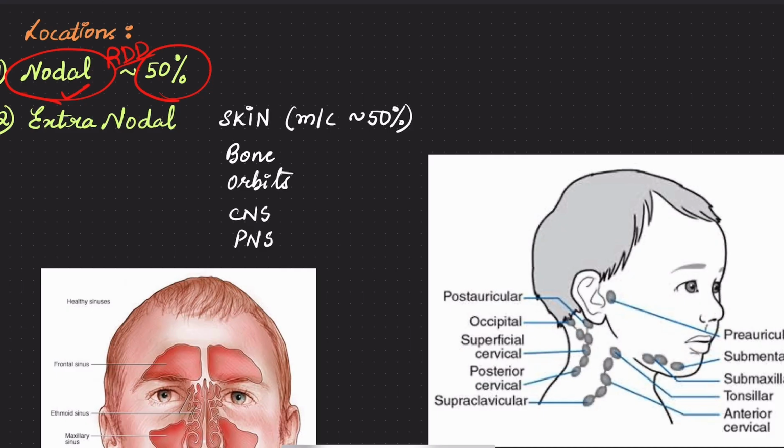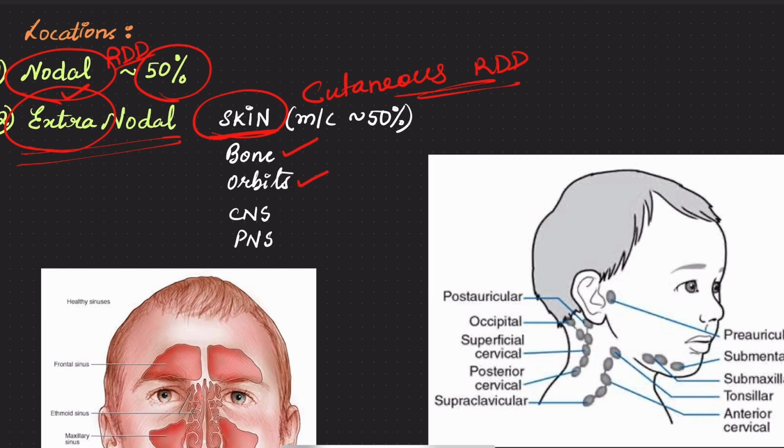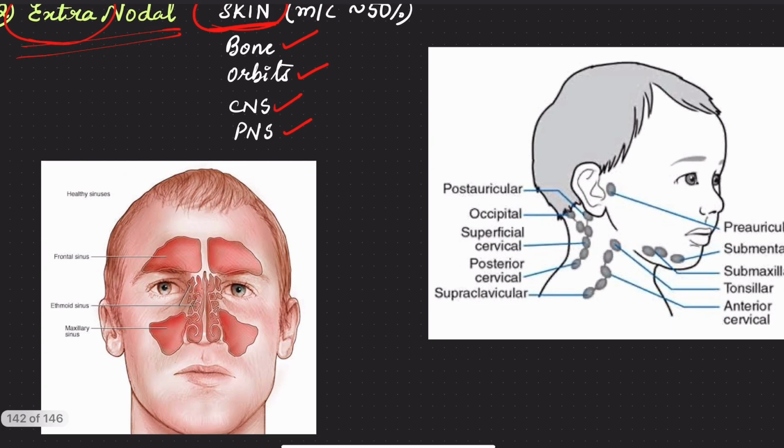There are a few extranodal sites also, that is, sites other than the lymph nodes. The most common extranodal site is the skin, cutaneous Rosai-Dorfman disease. Other rare sites are the bone, orbits, paranasal sinuses, and CNS.